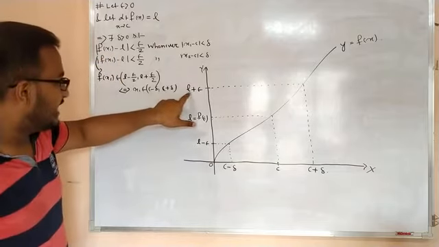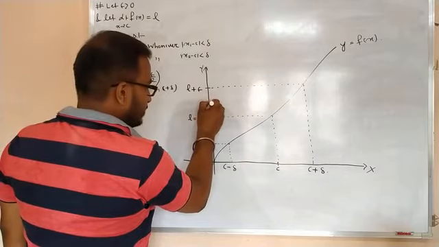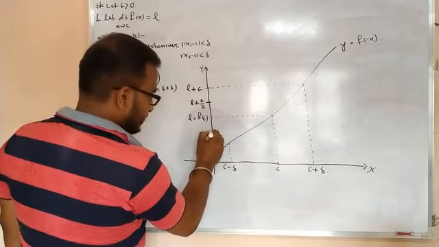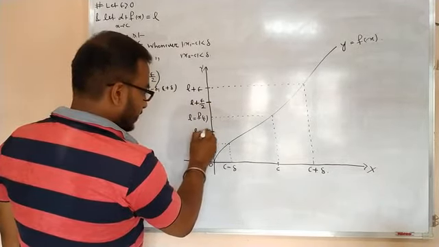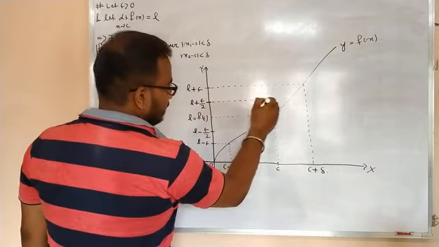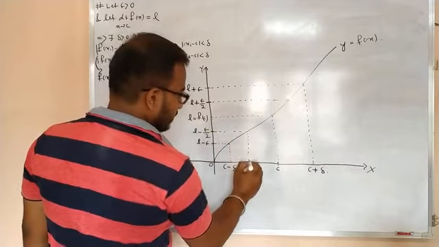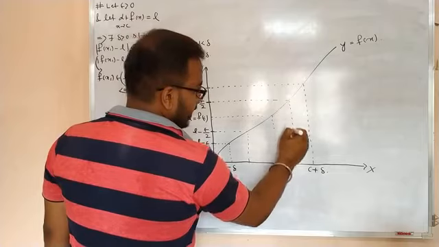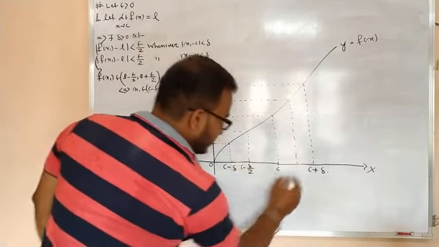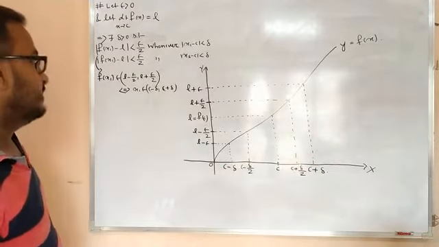So if this is your L plus epsilon, then this point will be your L plus epsilon by 2, right? And this will be your L minus epsilon by 2, right? So corresponding to this, you will get one point, and corresponding to this, you will get another point. And suppose this is your C minus delta by 2, and this is your C plus delta by 2, right?